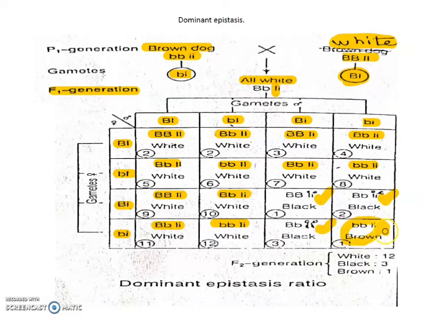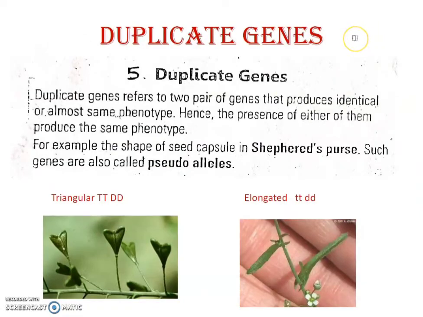So out of 16, white color is dominant because it hides the expression of other genes. In the F2 generation, the ratio of white coat color is 12, black coat color is 3, and brown coat color is 1. So the dominant epistasis ratio is 12:3:1.